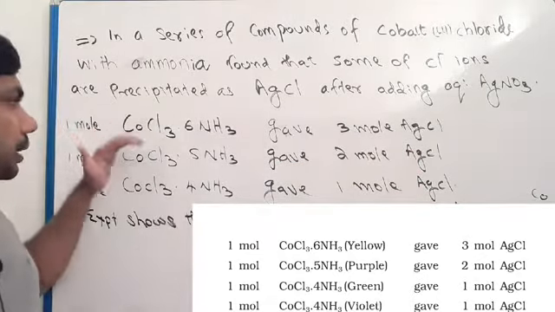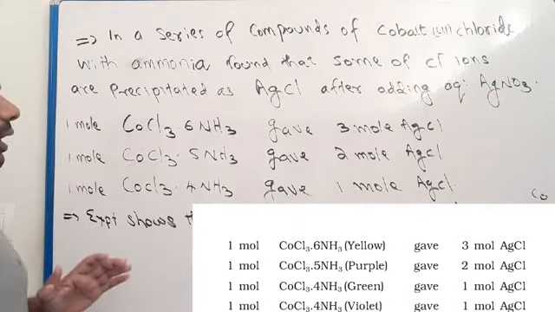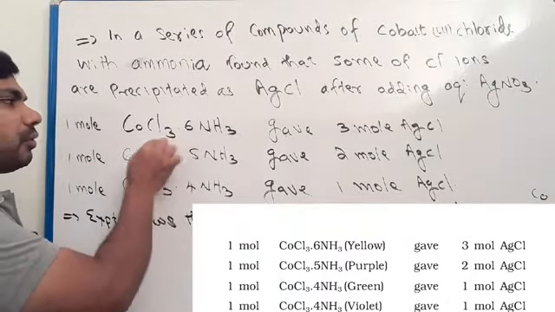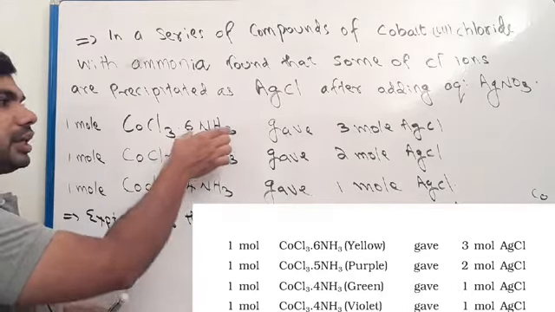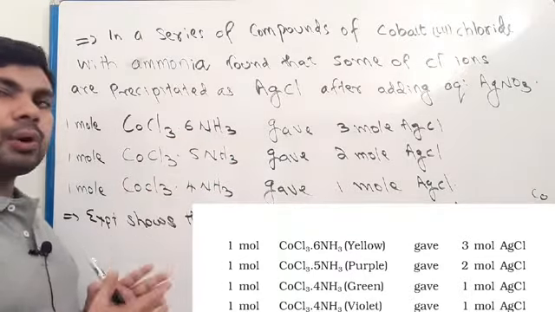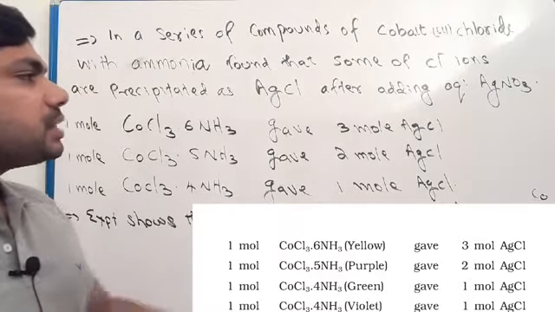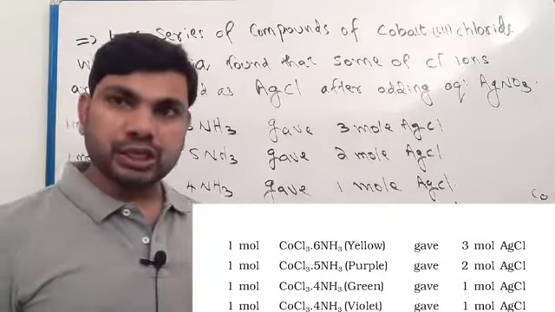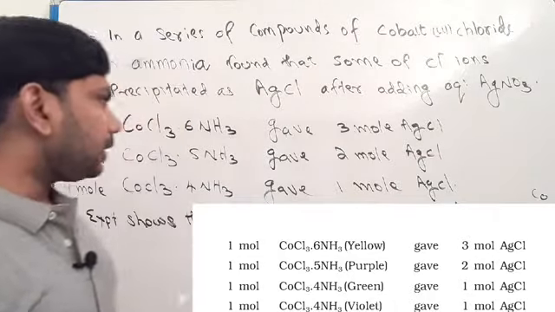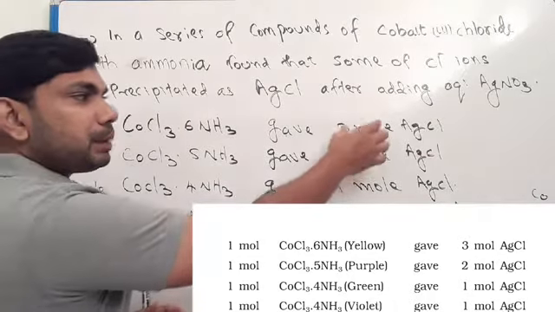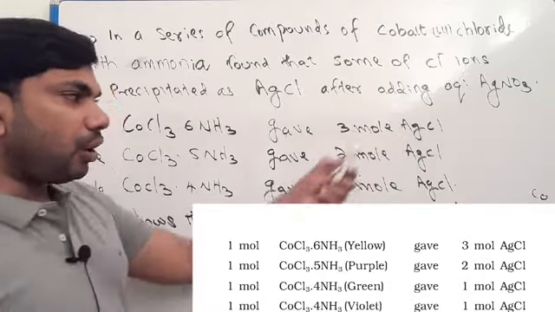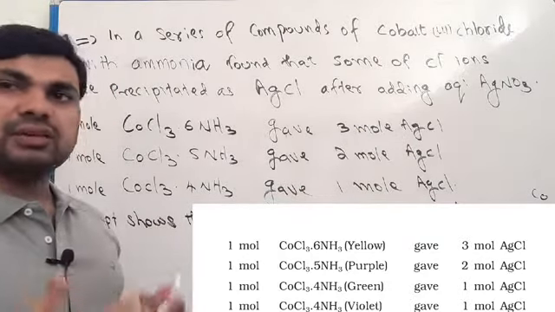The number of moles of precipitate formed in each case is different.